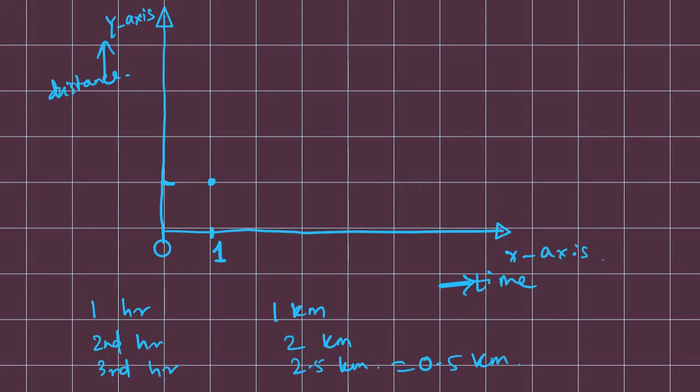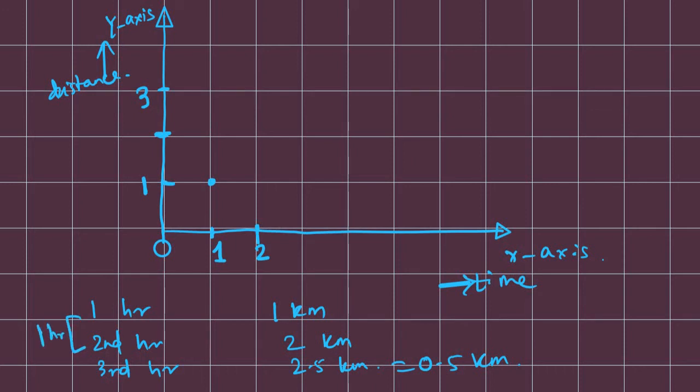In the second hour, which is 2 here, the body finishes 2 kilometers. Starting from 1, it would be 3, so basically it finishes 2 kilometers after 1 kilometer.